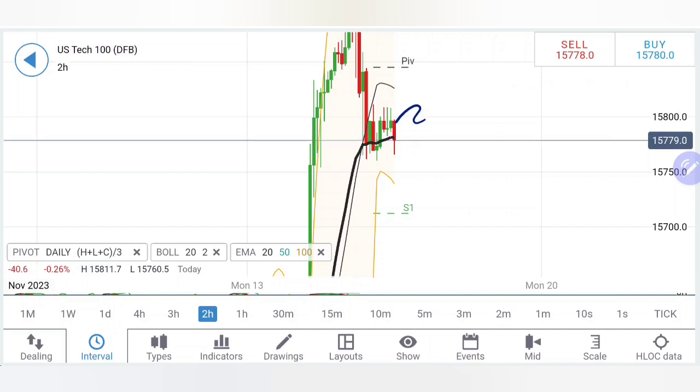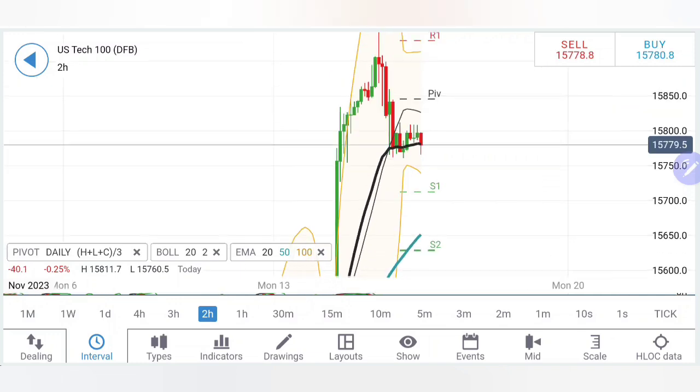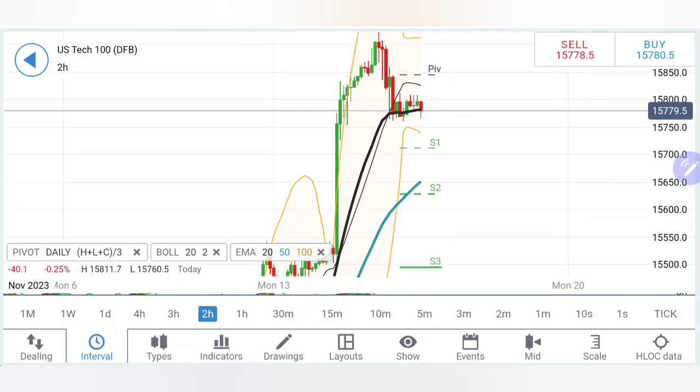Coming to 2 hour. If you look at the 2 hour charts, first of all, look at these 3 to 4 candles. The resistance there on the top side is strong. And since then, we have seen this breakout. This is the first breakout and it has to stay below 15,760 levels in order to confirm further drop towards 15,740, 700 levels. And then we may see it moving towards 650, 600 as well.